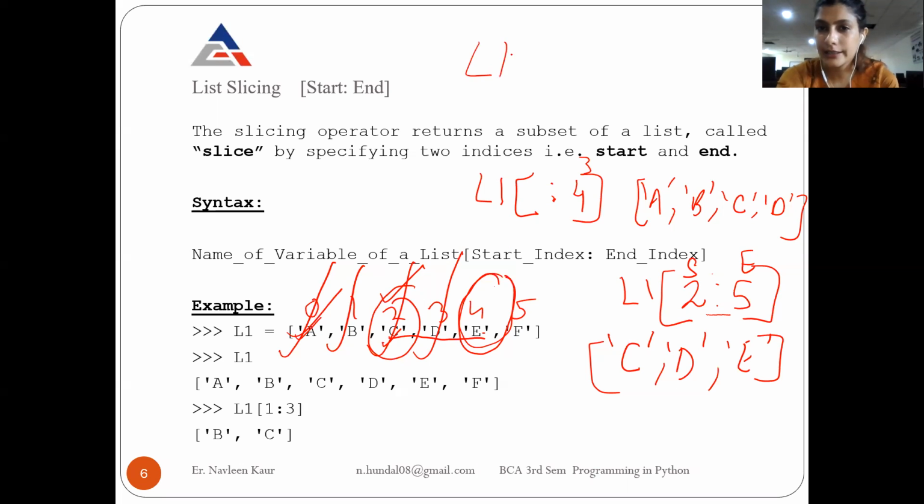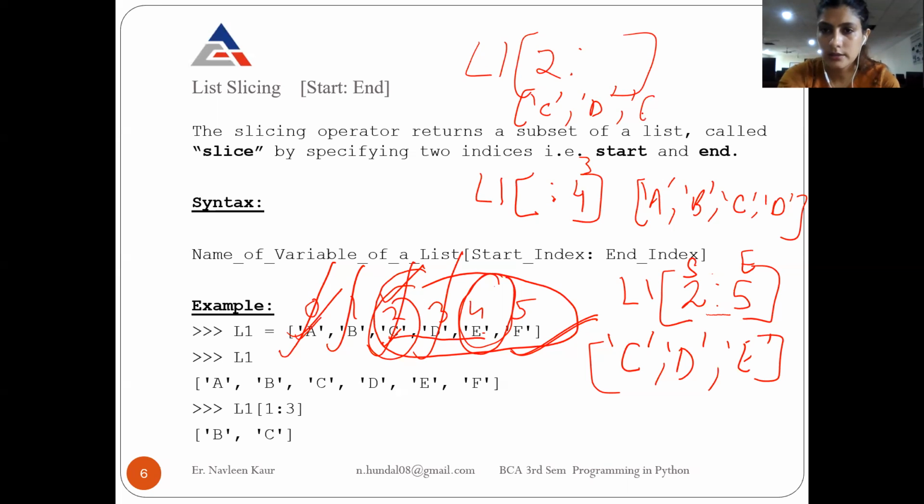Similarly, if the ending index is not given, starting is given but ending is not, the ending will automatically be considered till the last. It means you have to include till the last. Starting is from 2, so it starts from here and goes till the last. The output will be C, D, E, and F. If starting is missing, start from the beginning. If the ending is missing, go till the ending.